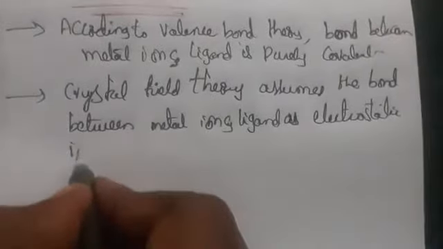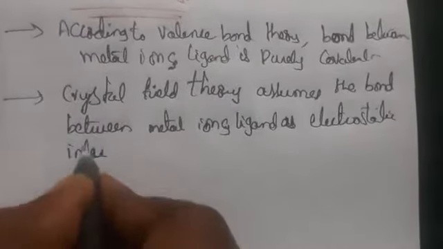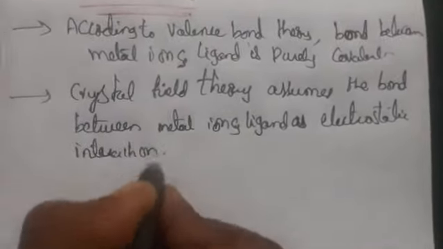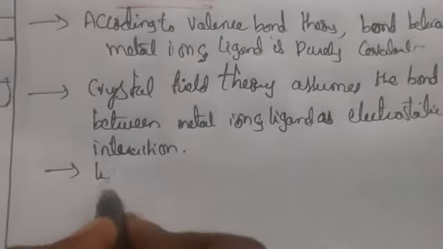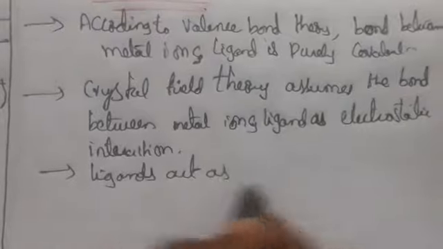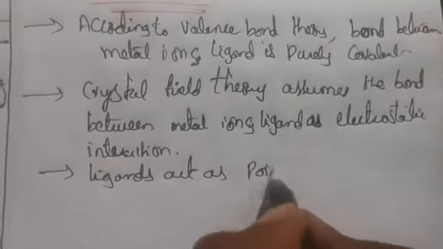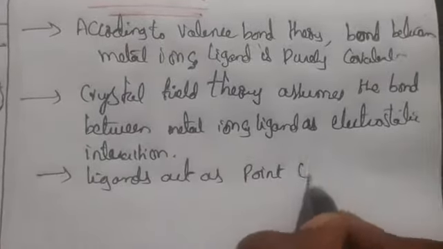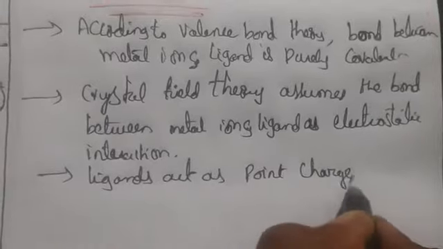Electrostatic interaction means they are purely ionic. So here the ligands act as point charges.